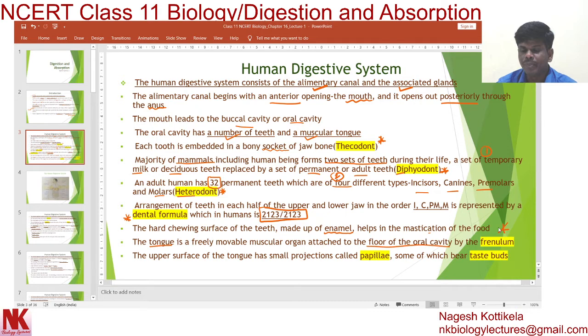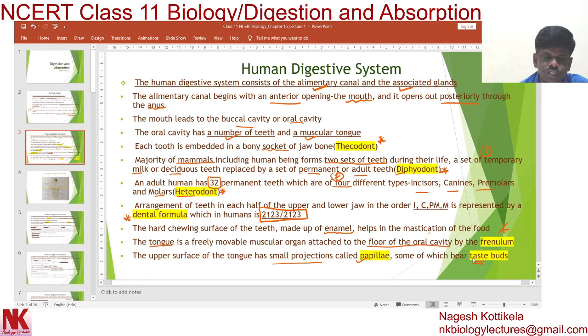Now the upper surface of the tongue has small projections. These small projections are called papillae, and some of them have taste buds. Dear students, you have learnt in lower classes what the different types of taste are. There are 4 different types of tastes: sweet, salt, sour, bitter. So taste buds are present on papillae, which are present on the surface of the tongue. Now let's proceed with the continuation.